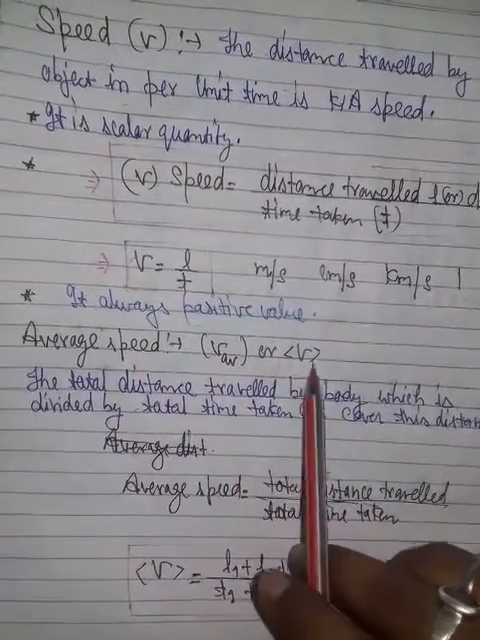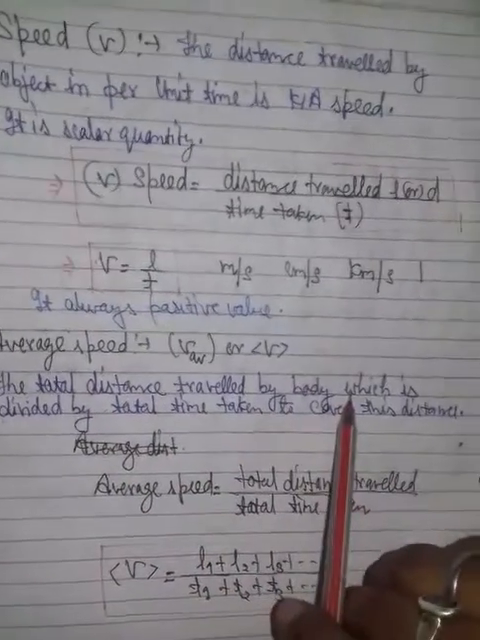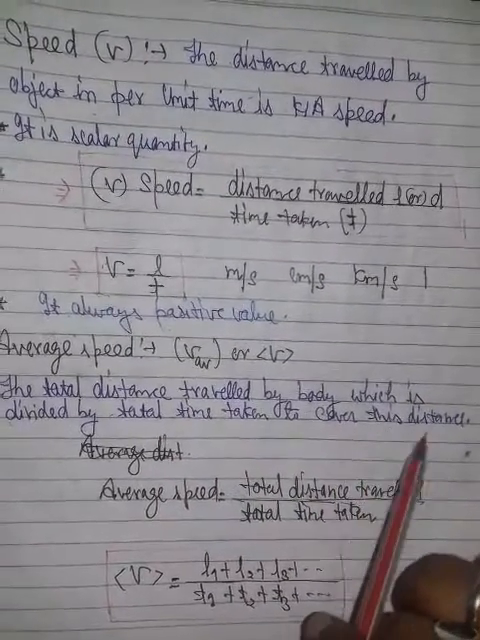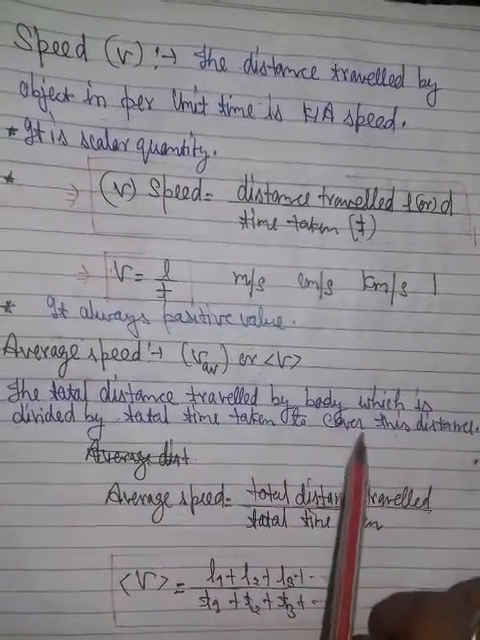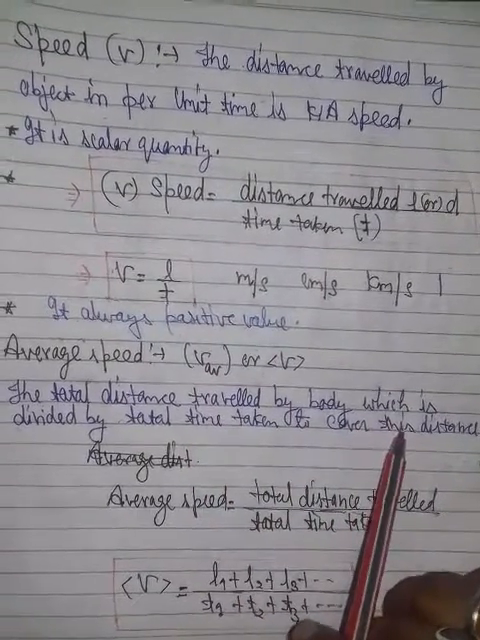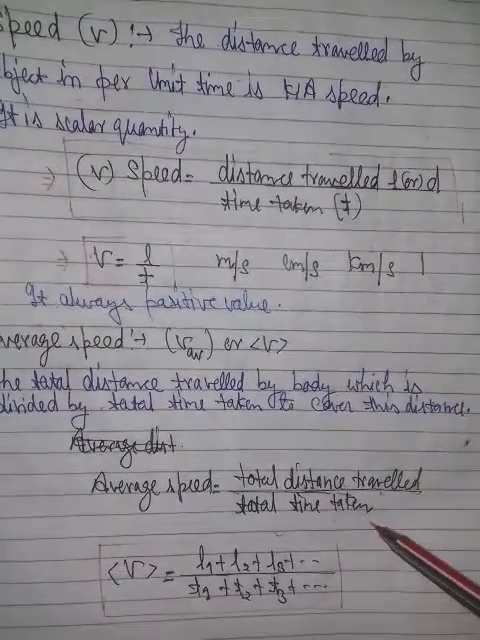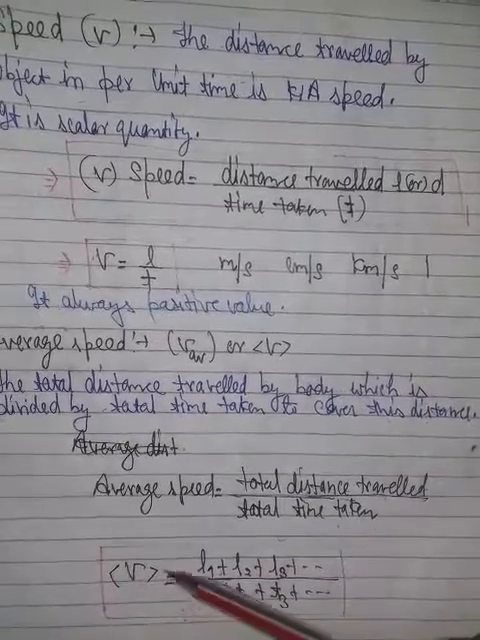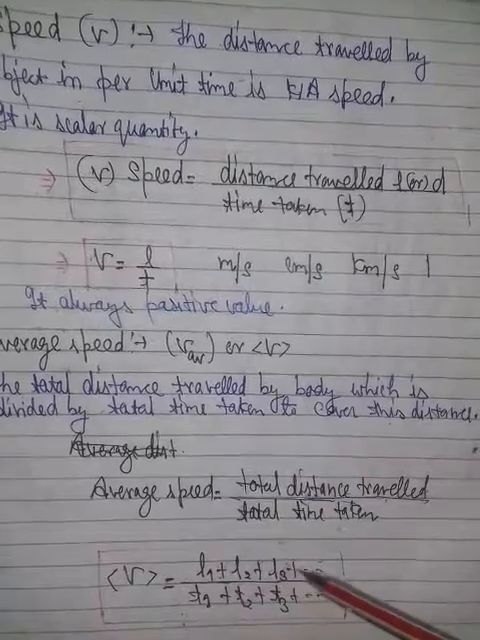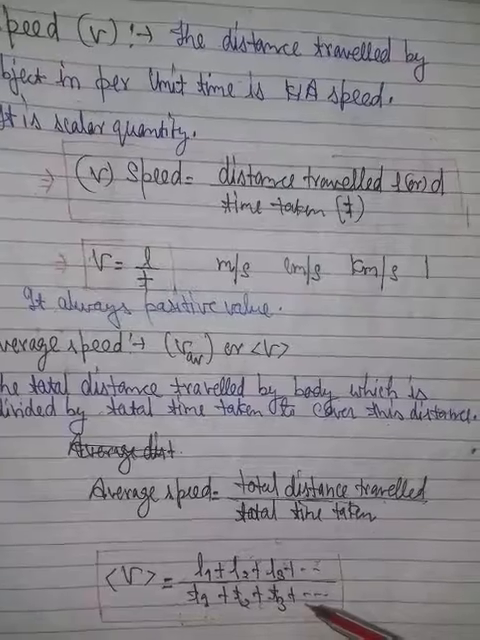It is denoted by V average and by this symbol. That means the total distance traveled by the body, divided by the total time taken to cover the distance, is known as average speed. Another definition is the ratio of total distance traveled and total time taken. The formula is average speed equal to total distance traveled upon total time. And the formula is V average, with different paths traveled, that is L1, L2, and the time taken to cover this distance, that is T1, T2 and T3.